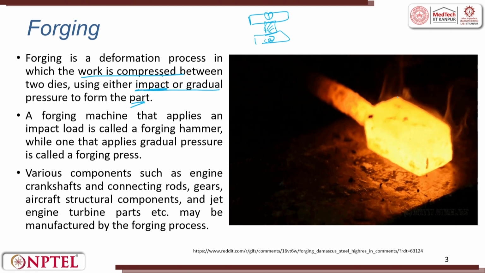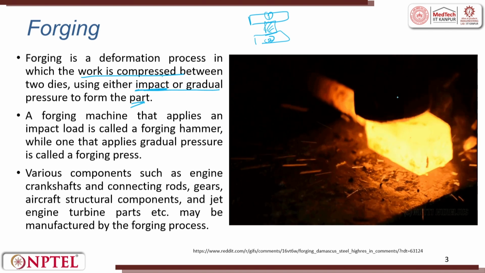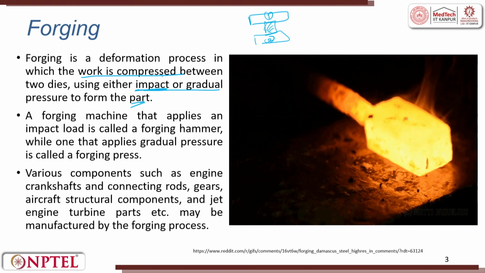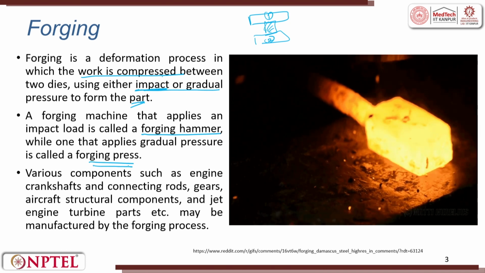Again here you can see it is a hot working process. In hot working, the material gets softened, so the load applied is less and you can quickly deform a large volume. A forging machine that applies an impact load is called a forging hammer, while one that applies gradual pressure is called a forging press. Look at the difference between hammer and press. This makes a huge difference.